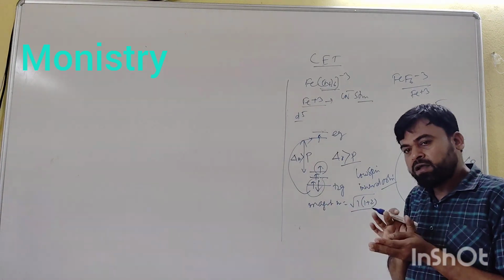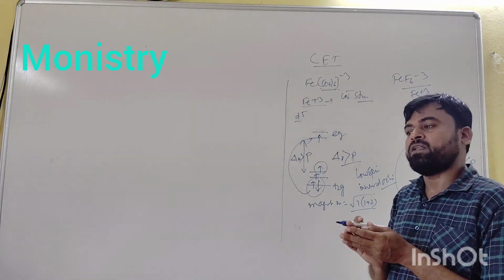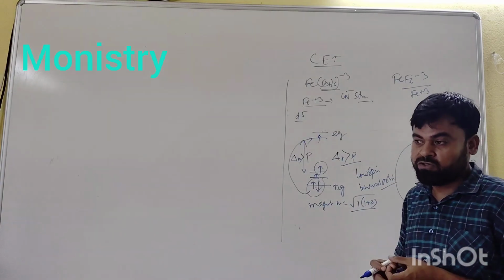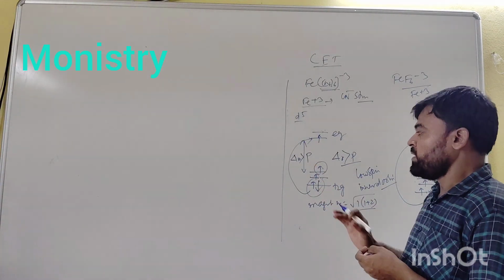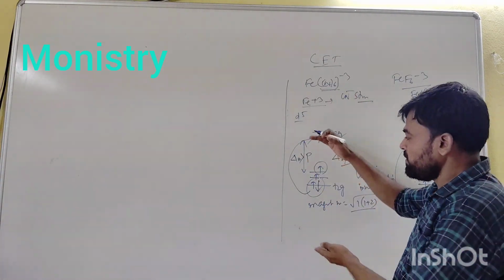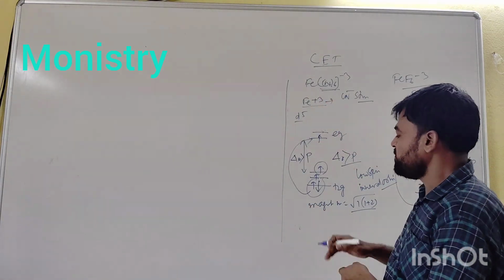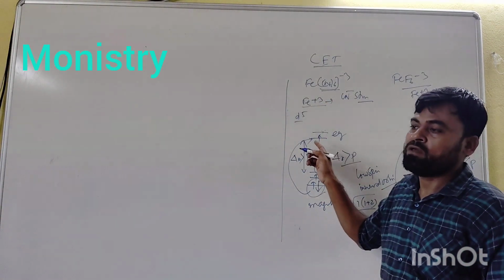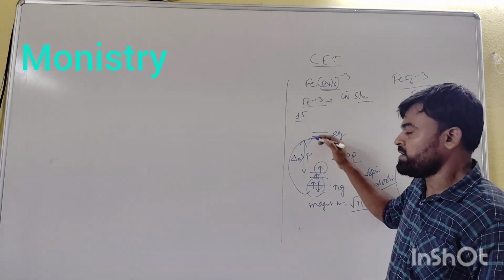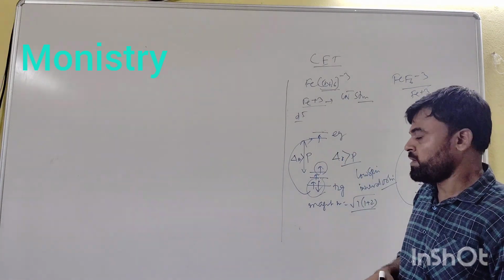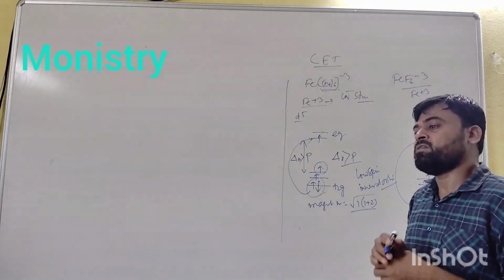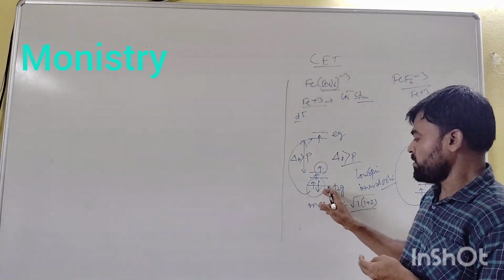To pair electrons, energy is required, and it is called pairing energy. The pairing energy is minimum and Δo is maximum, which means the energy gap is large, so the electron has no ability to go from t2g to eg. Δo, the energy gap, is maximum and P, the pairing energy, is minimum, so it occupies in the paired condition.